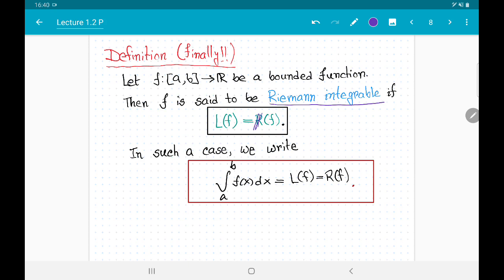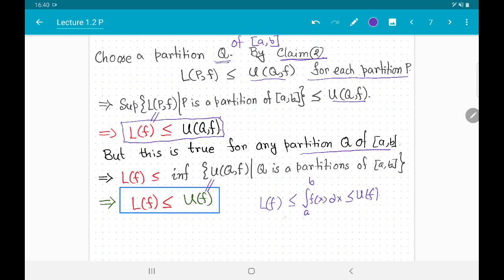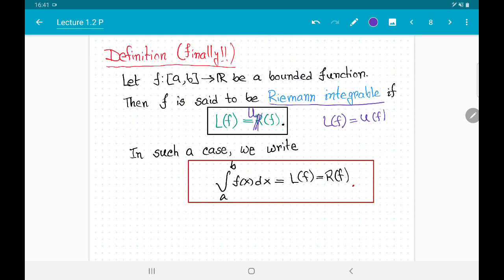So here is a typo. Let me fix that. A bounded real valued function on a closed interval [a,b] is said to be Riemann integrable if L(F) is equal to U(F). Of course, in this case, if L(F) is equal to U(F), then it must so happen that the integral of f(x) must take the same value that L(F) and U(F) take.